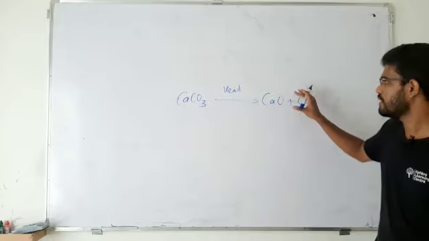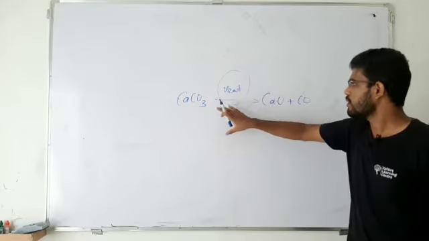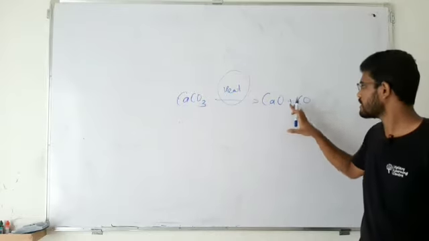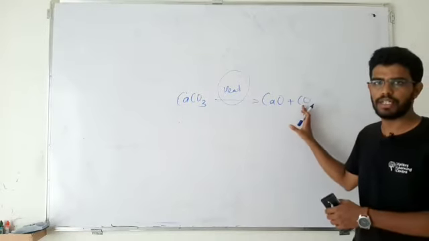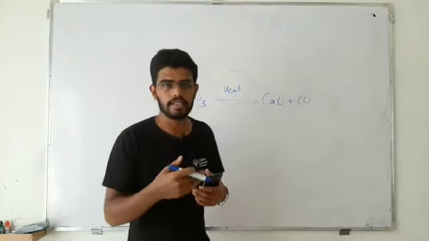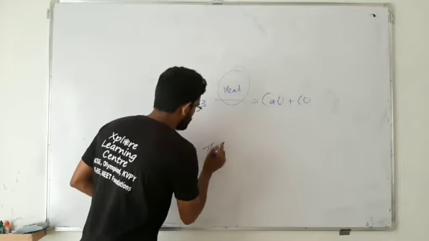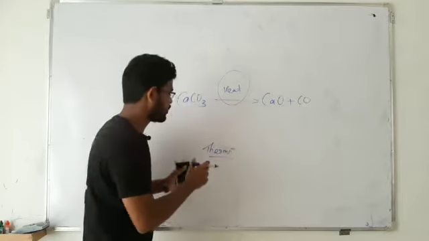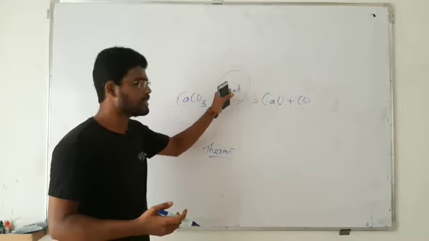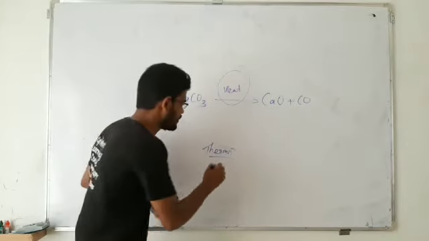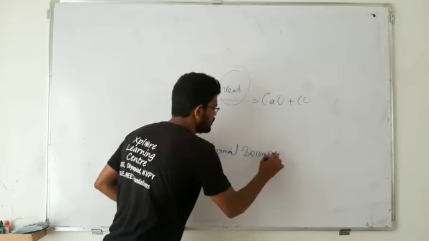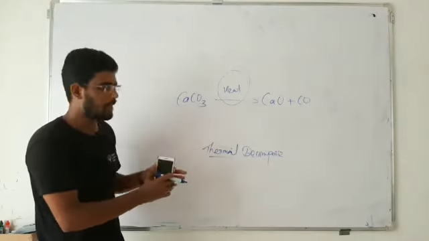When you look at this reaction, CaCO3 undergoes decomposition only when heated on the flame. Therm stands for heat.